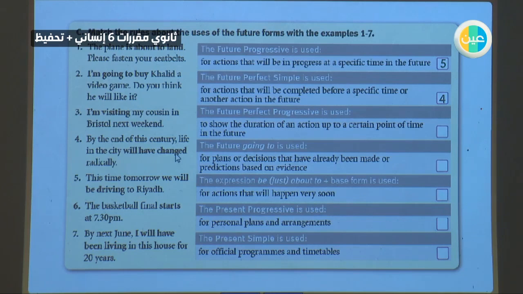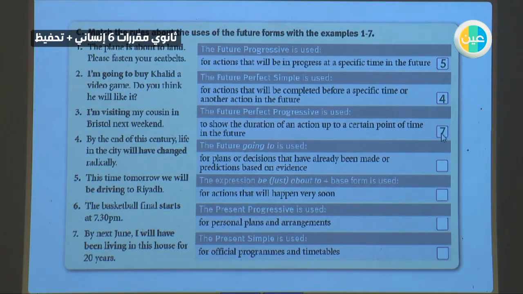As you know, after have, has, had, the verb should be in the third form, the past participle. Again, when do we use this structure? When we have an action that will be completed before a specific time or another action in the future. We have two actions. One will be complete before the other starts, or one will be complete before a specific time.